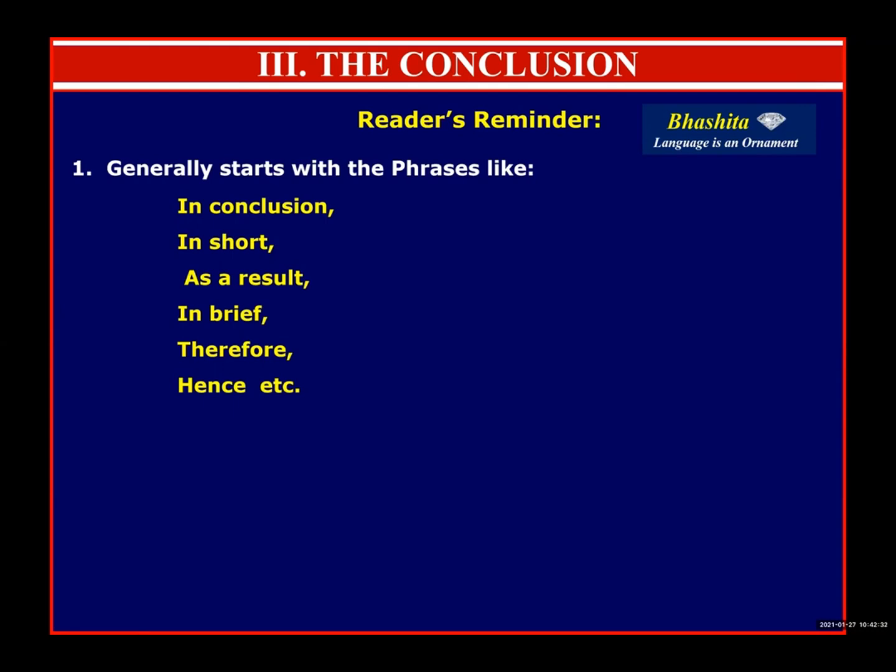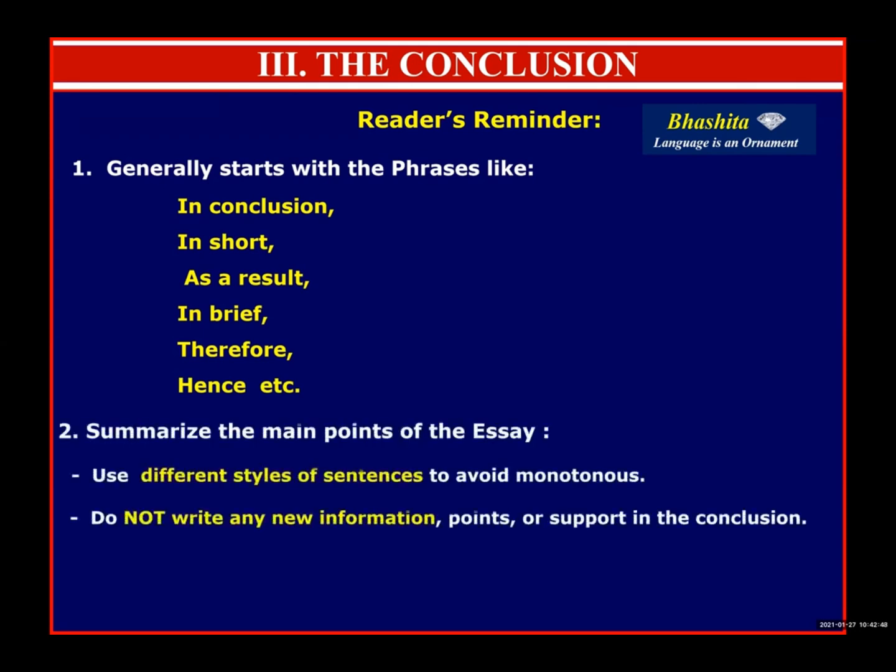So start the concluding paragraph of the essay with a transition word, and make sure that the transition word is separated with a comma. That is point number 1. Point number 2, conclusion ante enti asalu? Conclusion is a brief summary of the total content of the body of the essay.